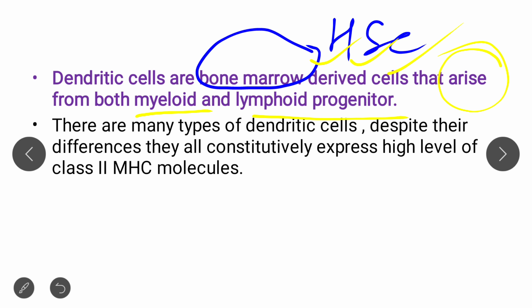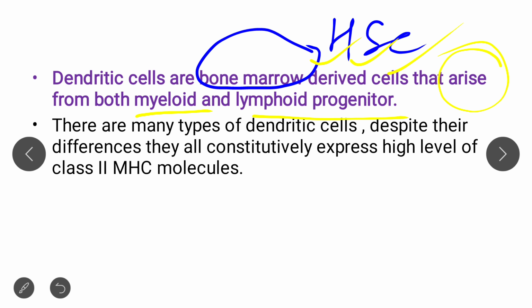Remember this, because a question can come from this topic: which one of the following cells is derived from both myeloid and lymphoid progenitors? The answer will be dendritic cells.